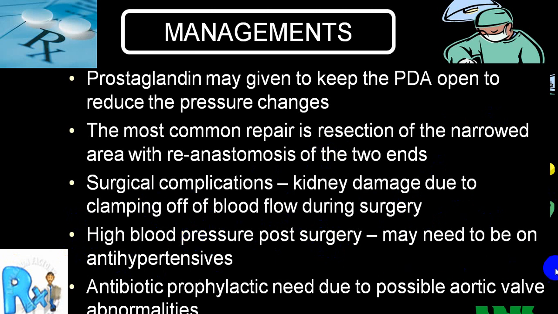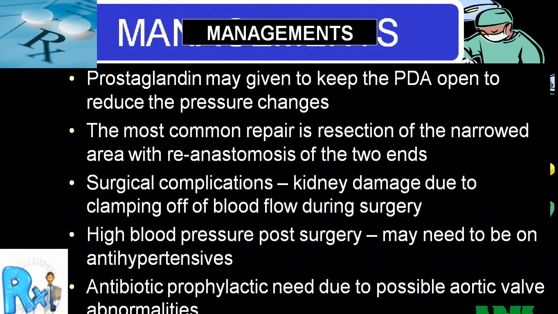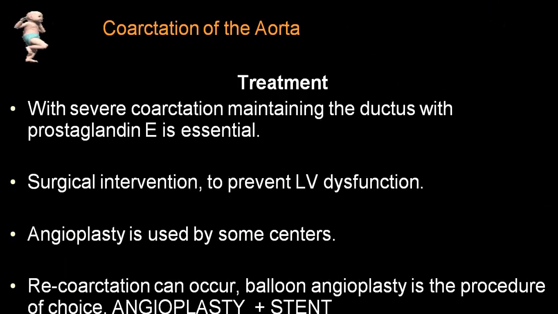If there is an associated aortic valve abnormality, you might need prophylactic antibiotic treatment for prevention of infective endocarditis. So prostaglandins are needed to maintain the duct patent. Surgical intervention is required to prevent left ventricular dysfunction. Angioplasty may be required if it is mild and can be done as a catheter angioplasty. Recoarctation can occur following a balloon angioplasty, so angioplasty with stent is a better option.